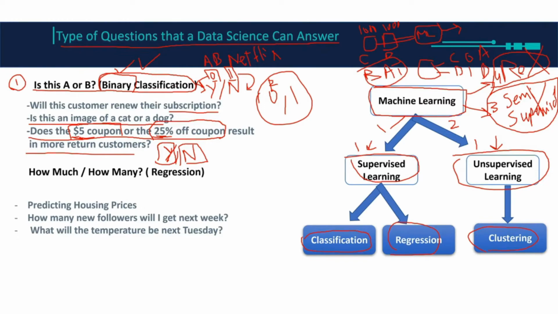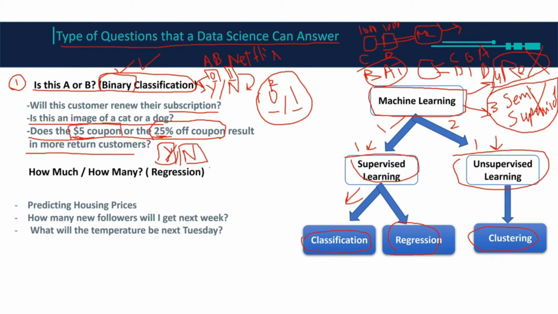But for now, you have to know that classification is a subset of supervised learning. When the output is categorical, we call it classification. And if the output is categorical with 2 outputs, it's going to be binary classification. These are the things that I want you to know from this slide. That's it, okay? What about regression?